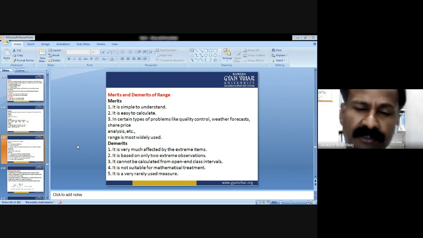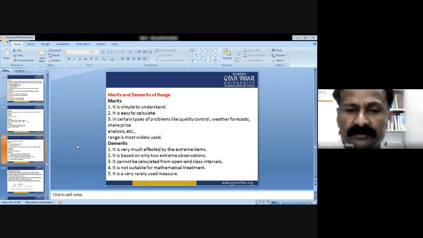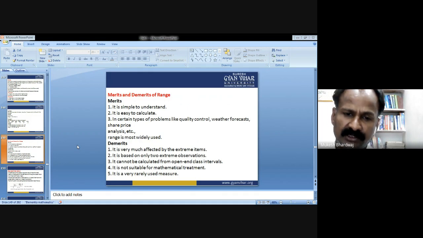Some of the time it is going to be used because by this measure or observation, we are not going to conclude any sort of data or any sort of result. So these are the merits and demerits of range.